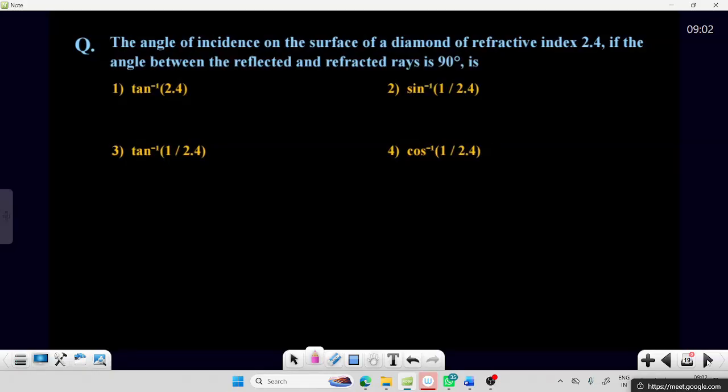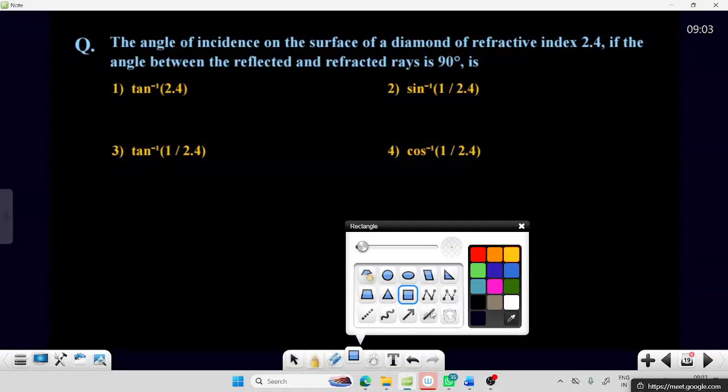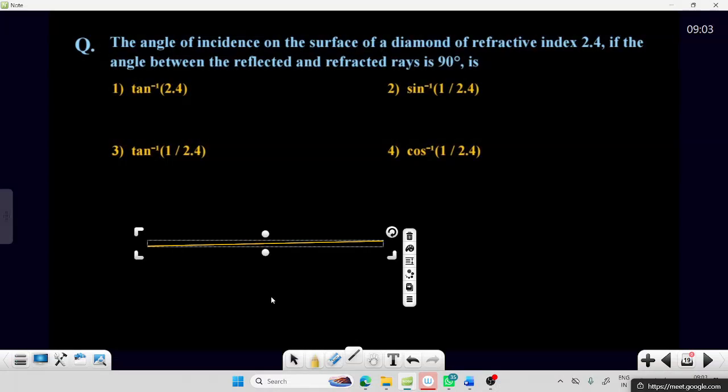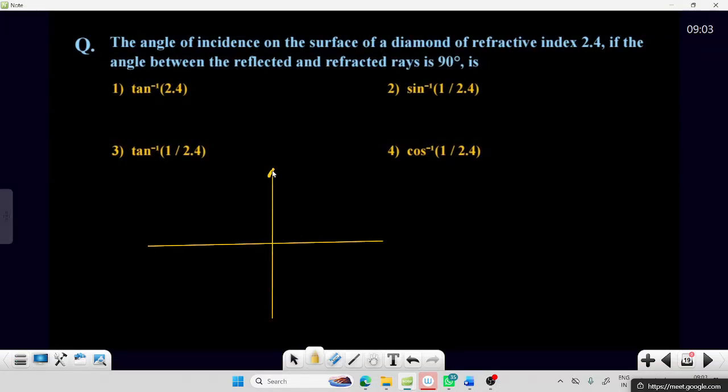Angle of incidence on the surface of a diamond of refractive index 2.4, if the angle between the reflected and the refracted rays is 90 degrees. Understand the problem?